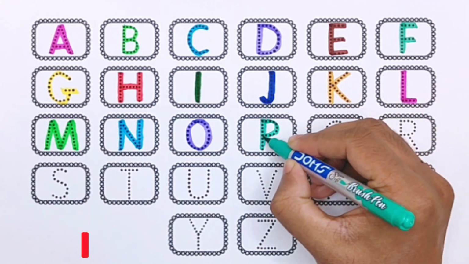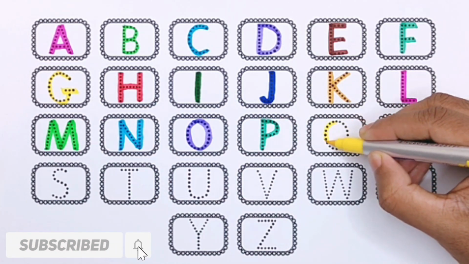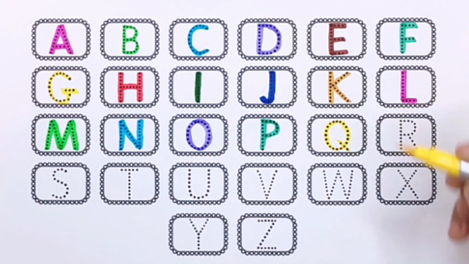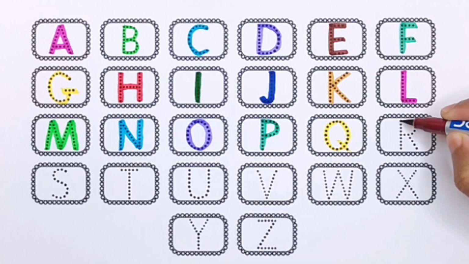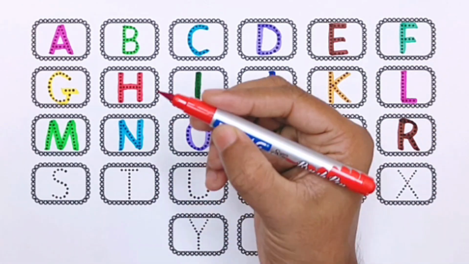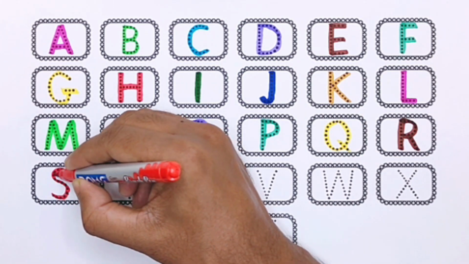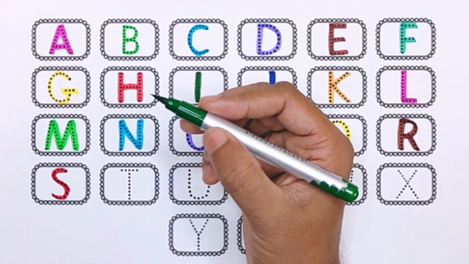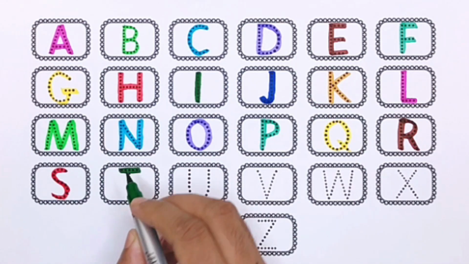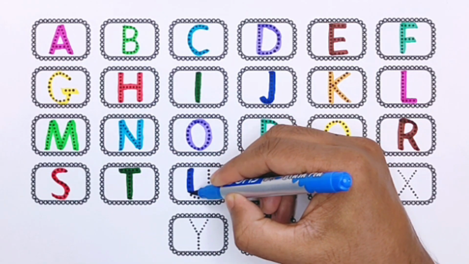P for penguin. Yellow color. Q for quail. Brown color. R for rose. Red color. S for shark. Green color. T for telephone. Blue color.